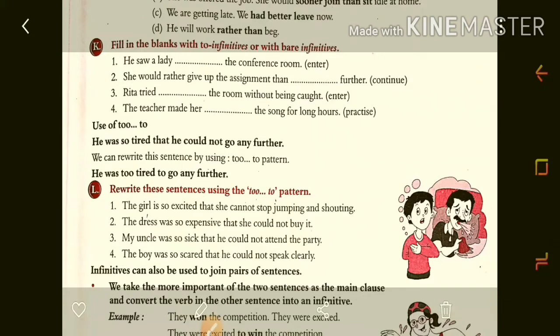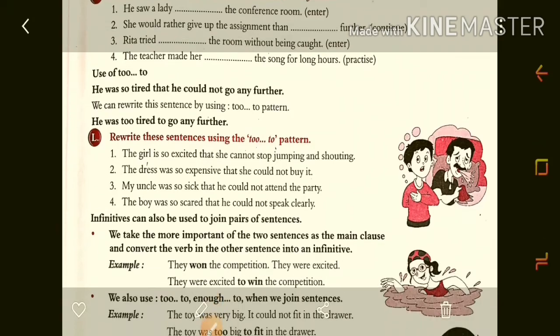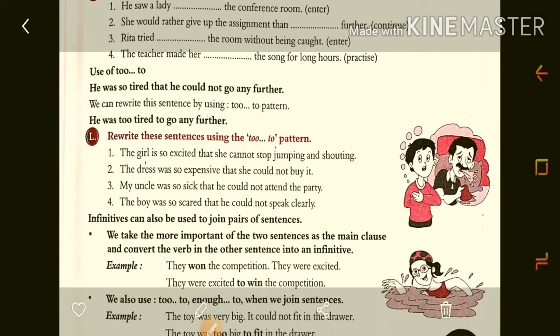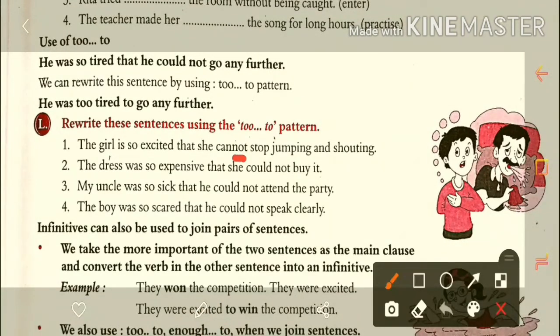The girl is so excited that she cannot stop jumping and shouting. The girl is too excited to stop jumping and shouting. While changing that sentence into the to form, we remove the negative part of the sentence.